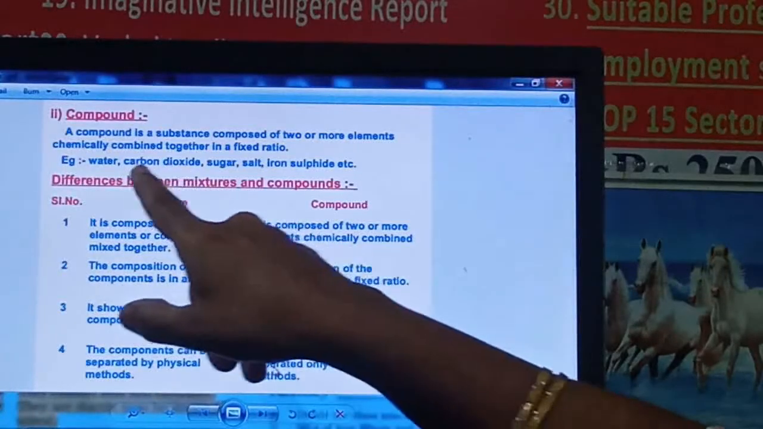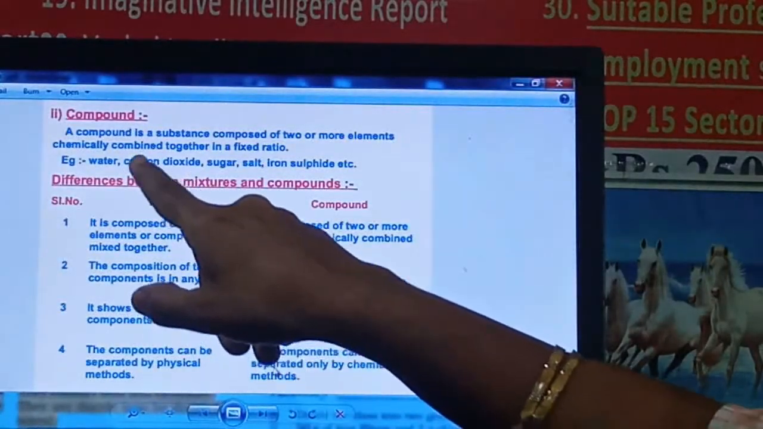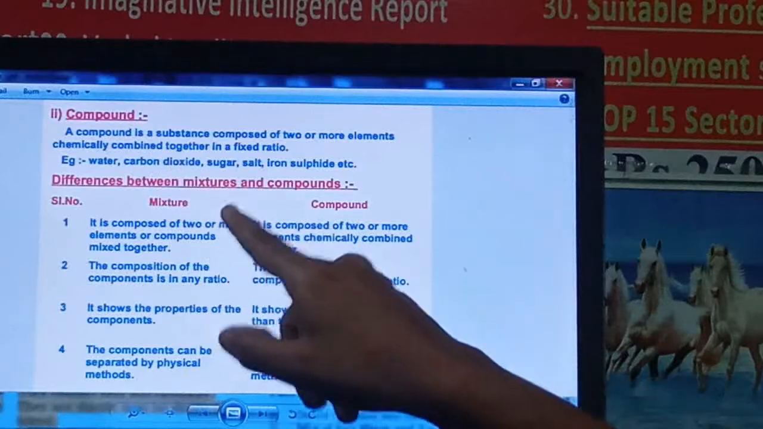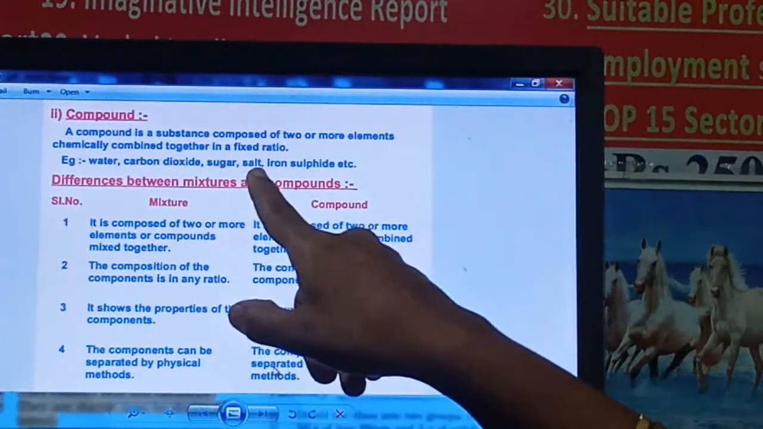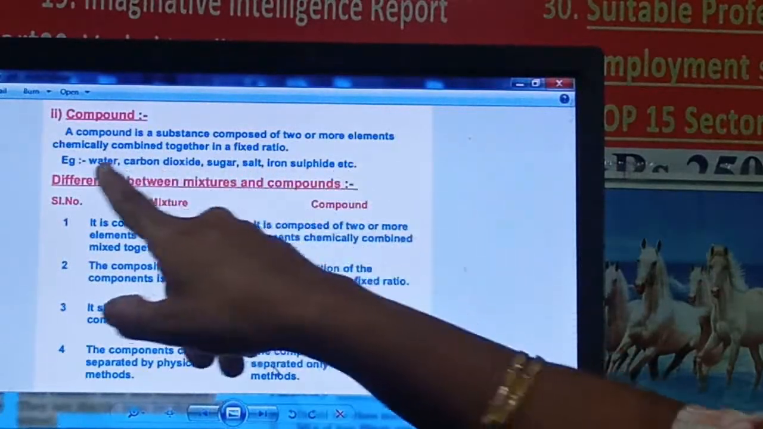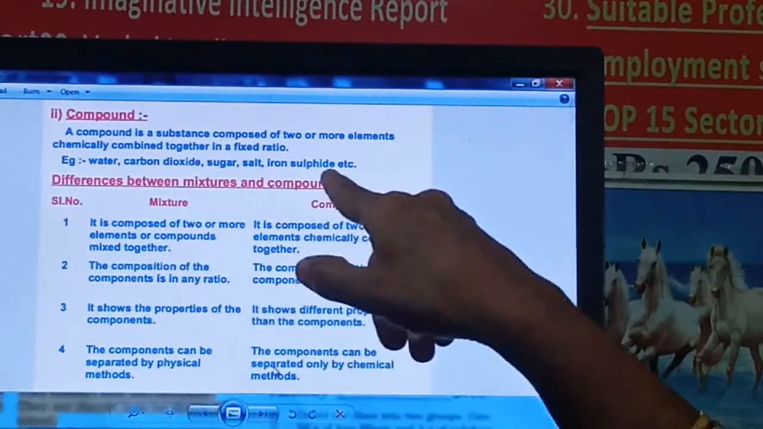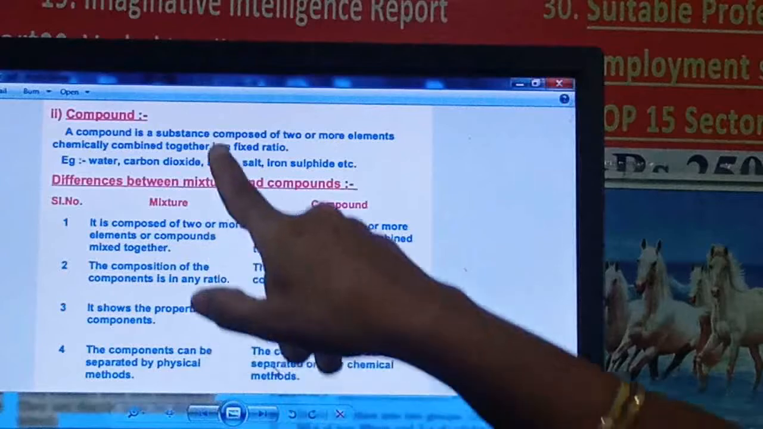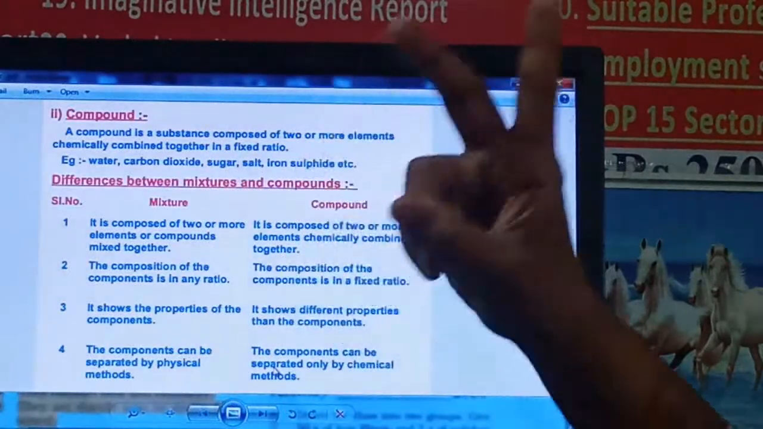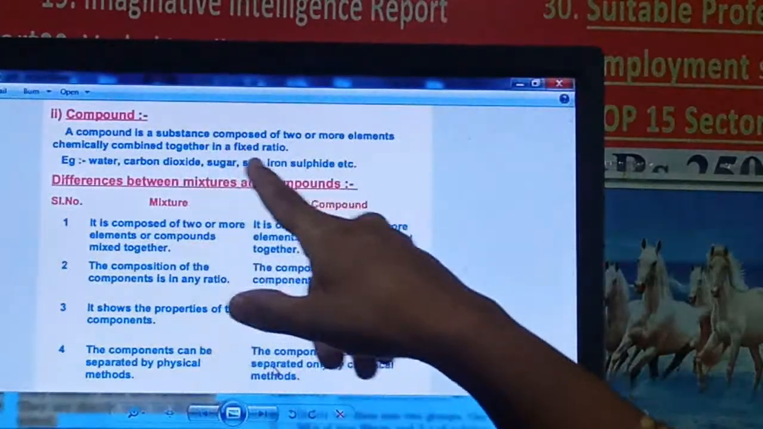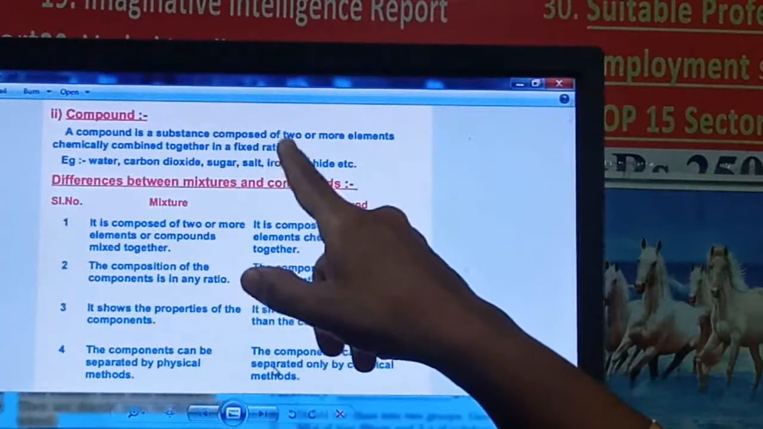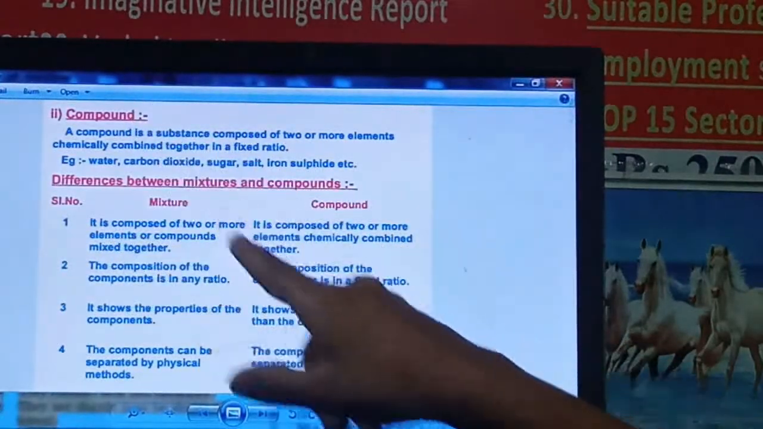So this is the fixed proportion of carbon and oxygen that gives you carbon dioxide. Even sugar, salt, and iron sulfide are all examples of compounds, right? Iron sulfide, it is there. So they have two elements together in a fixed ratio, a definite proportion, to form a compound.